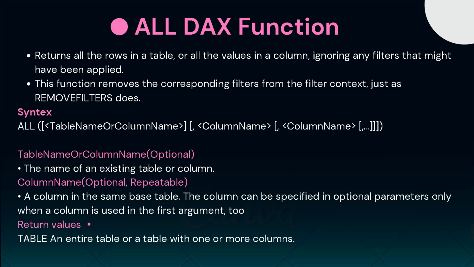Alright. So we want to remove all the filters from a particular table or from a column, because sometimes when you are doing the calculations, suppose we don't want any filter on that particular table or on that particular column of that table. Okay, so at that time, for that we have to apply ALL DAX function. Okay, so when we apply this ALL DAX function in that calculation, first of all it will remove all the filters from that particular table or from that particular column. Okay, then it will do the calculations on the basis of the entire data of the table, right? So at that place we use the ALL DAX function.